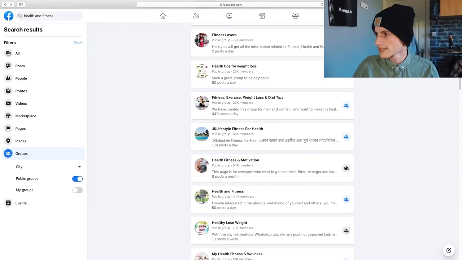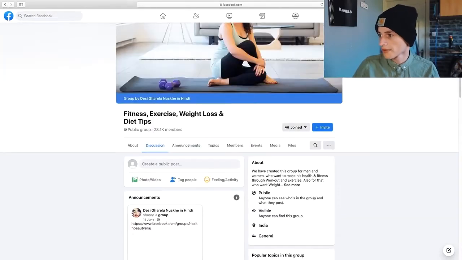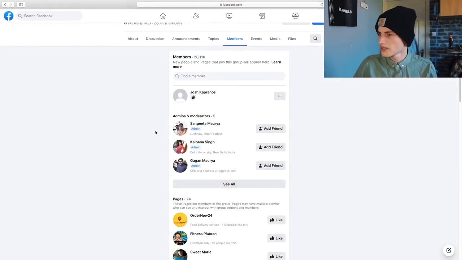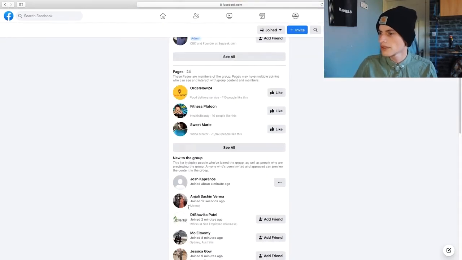So yeah, once you've done all this, as you can see, if you click on a group, for example, groups are going to have this tab called members. Now if you click on this, as you can see, we've got admins and moderators here, we've got pages, new to the group, and that's basically about it. Now this is because I've got my location set as Newcastle, where I'm from.